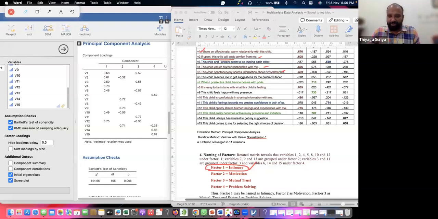And the second factor, that is called blue color. Sorry, what is the second factor? It is in green color. So item number 7, item number 13, and item number 9. Okay, so these are the items. I'm just keeping the green color.